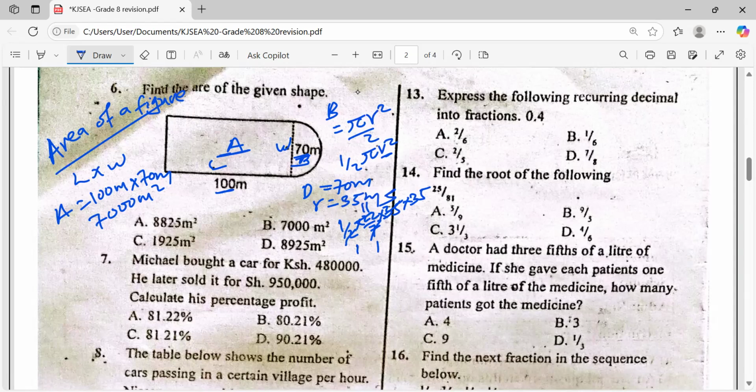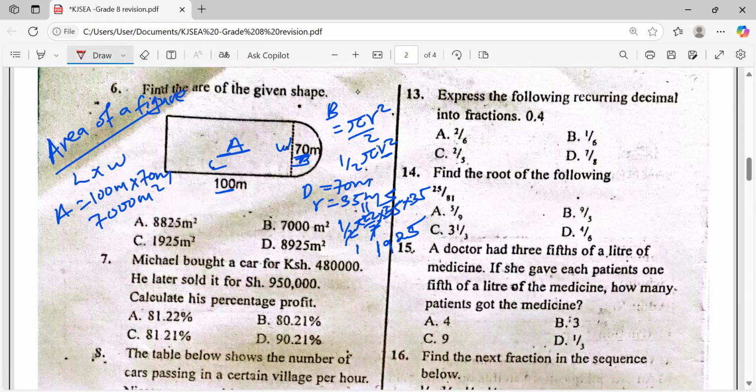Now 55 times 35 becomes 1925. Which means this one is for part B.